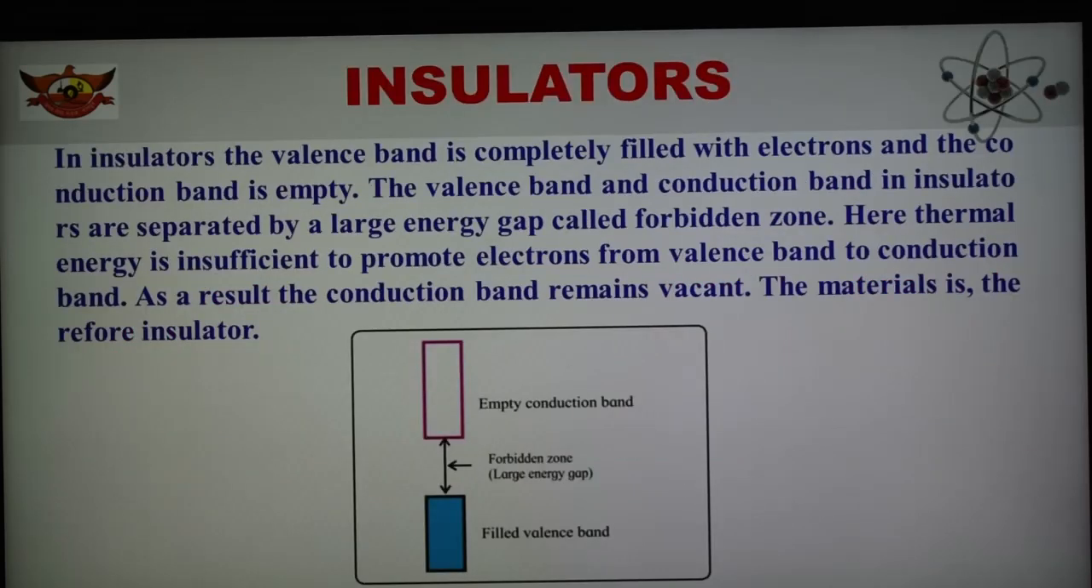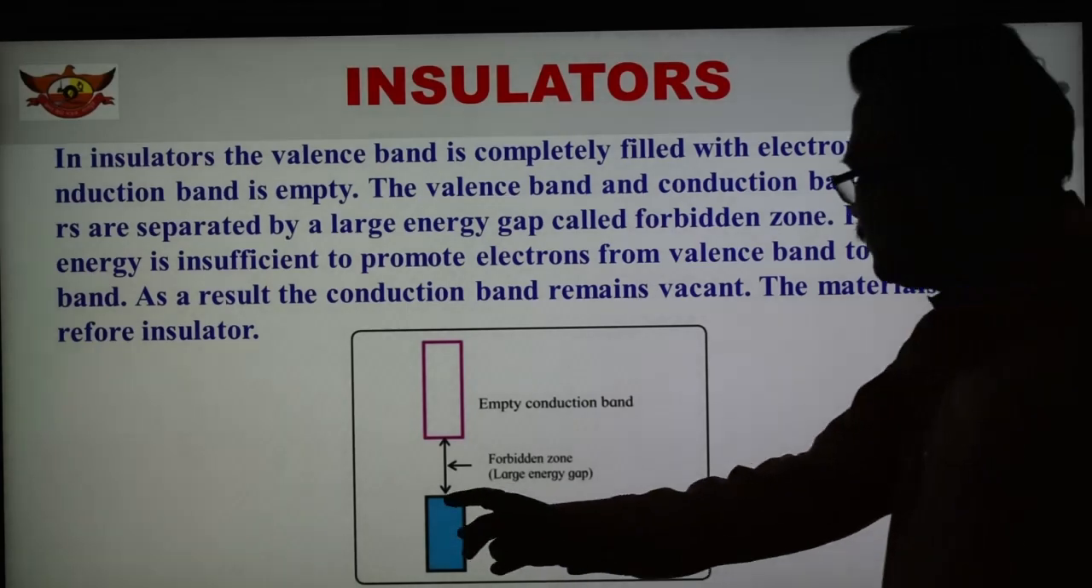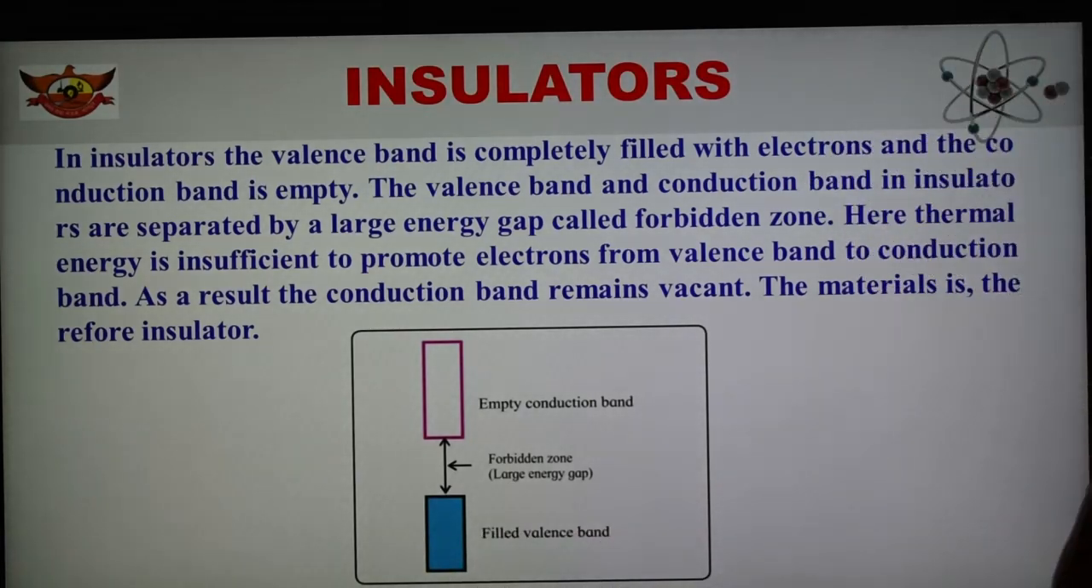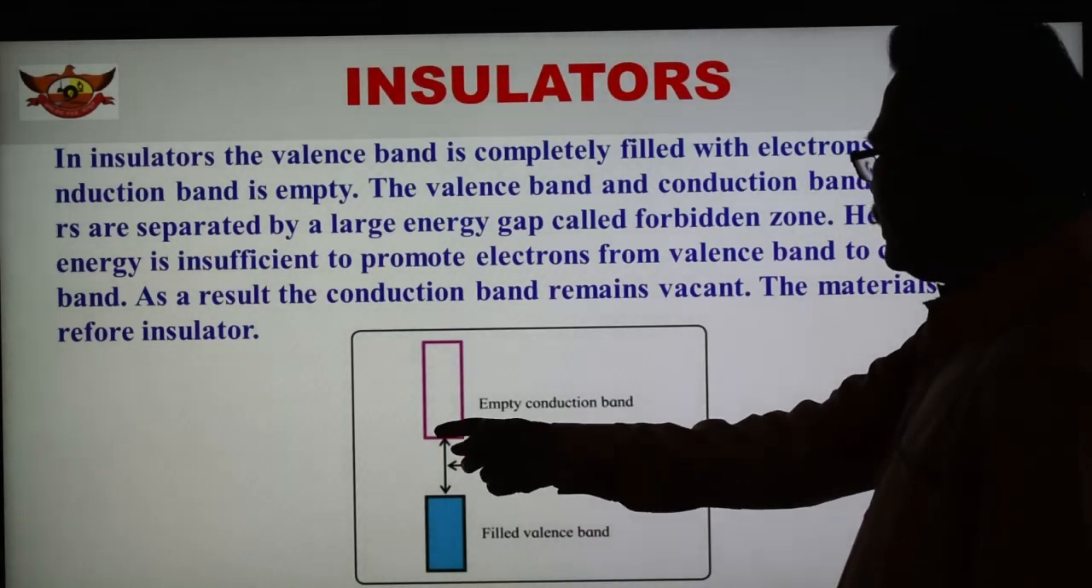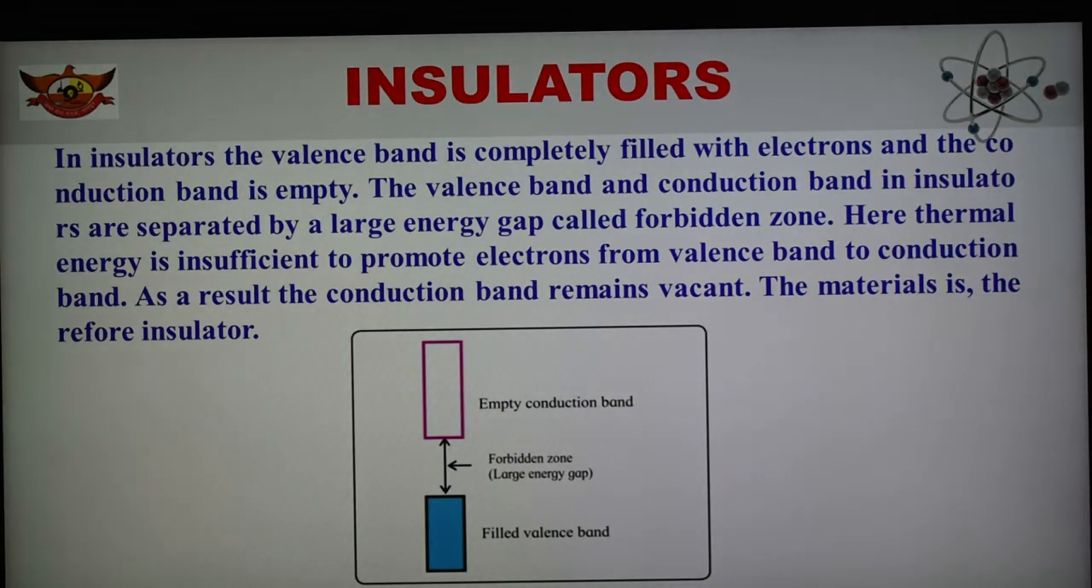Now the next part is the insulator. As we know, an insulator has a large band gap, which we can also call a forbidden zone. This figure shows the filled valence band, and also the empty conduction band. Two bands have been shown in this figure.